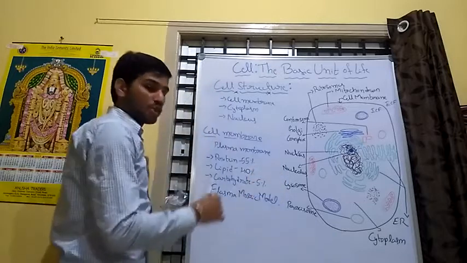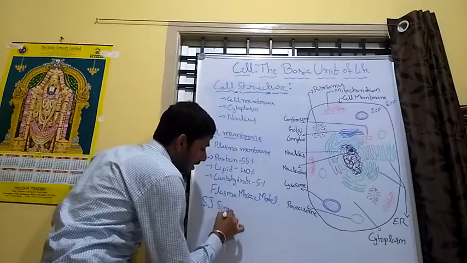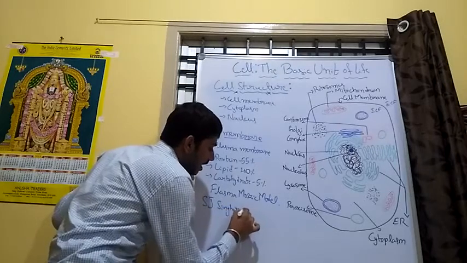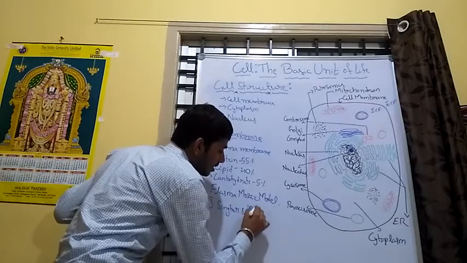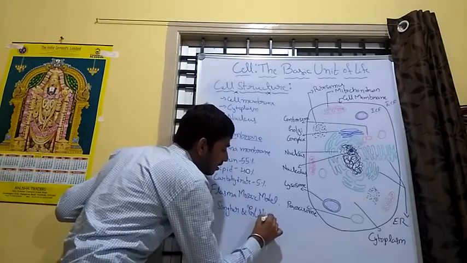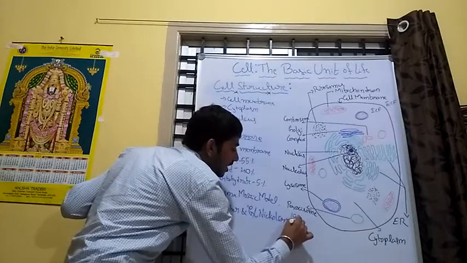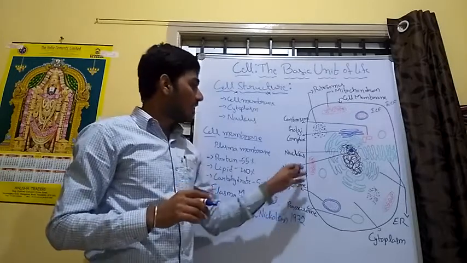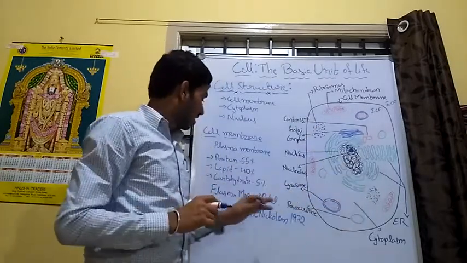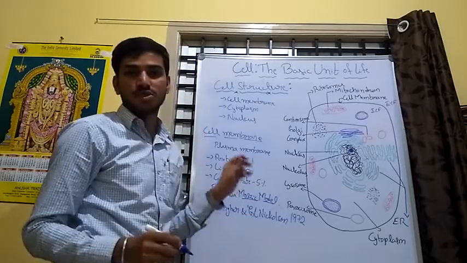It was proposed by S.J. Singer and G.L. Nicolson in 1972. These two scientists proposed this model of the cell membrane structure, called the fluid mosaic model.